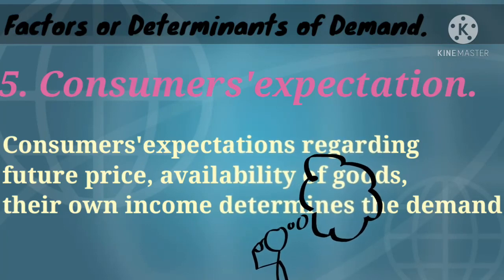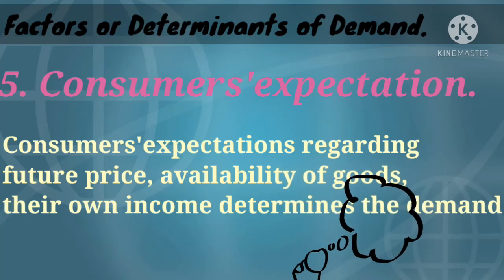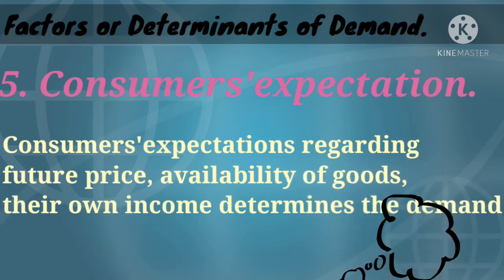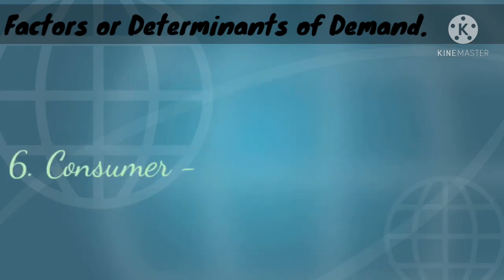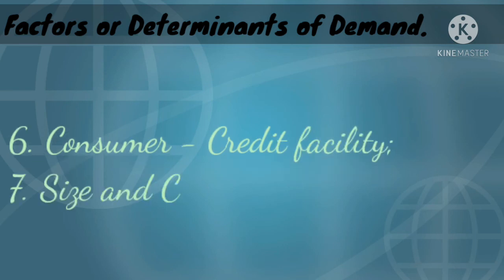Like if consumer expects a future price to increase, then he or she will demand more at current price to avoid paying high price in future. That's how the demand is going to be determined. It applies the same to the availability of good as well as income of the individual consumer. Okay, and then now those were the top 5 determinants.